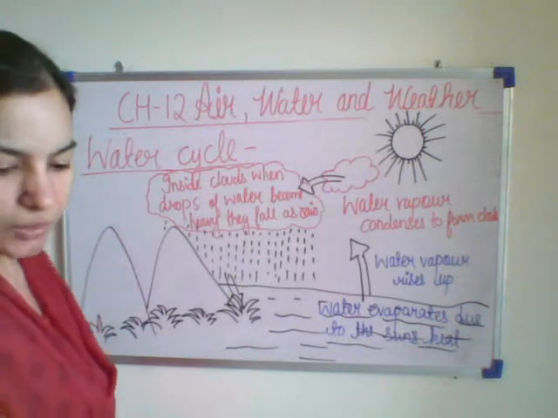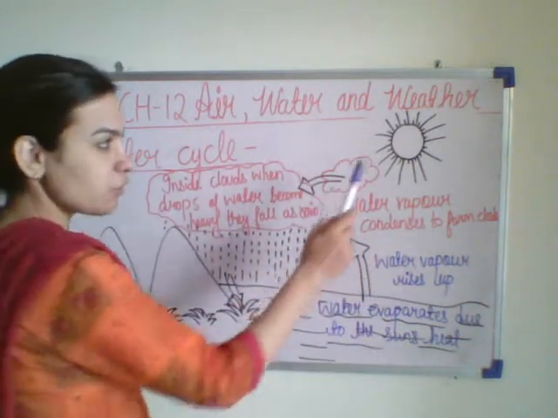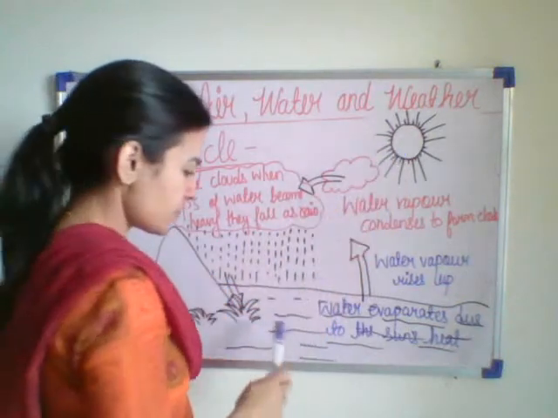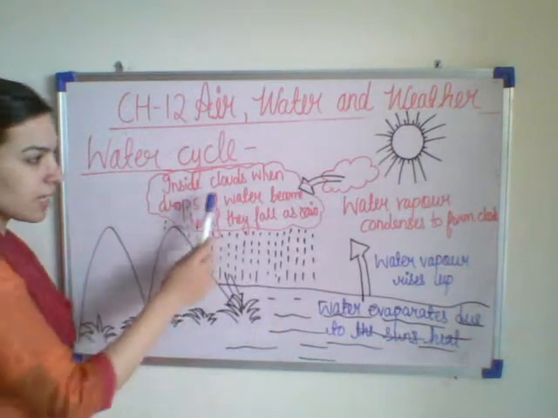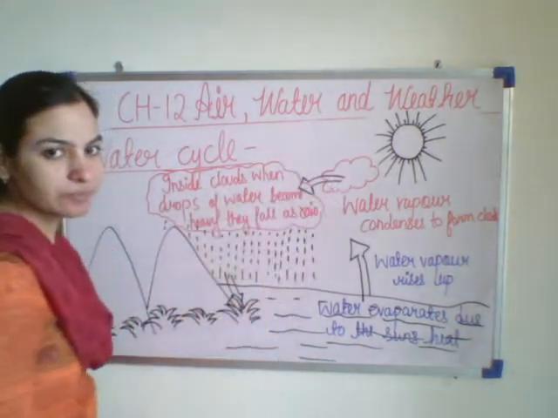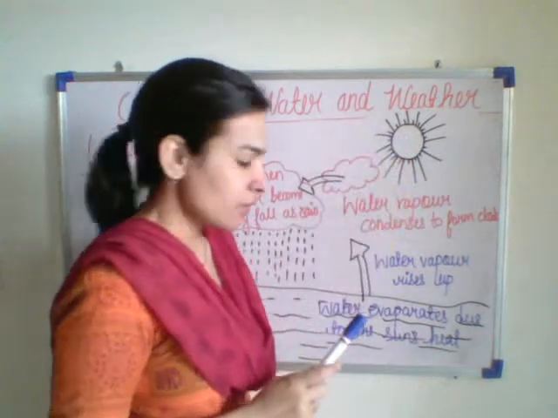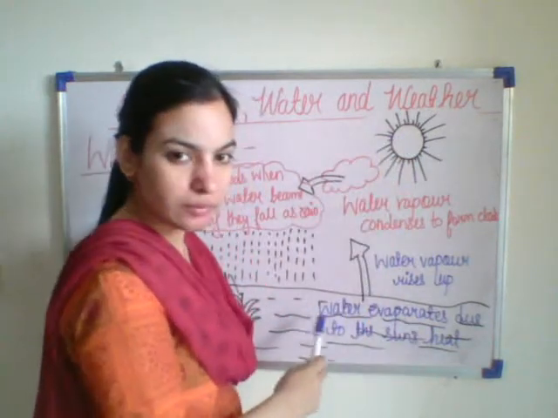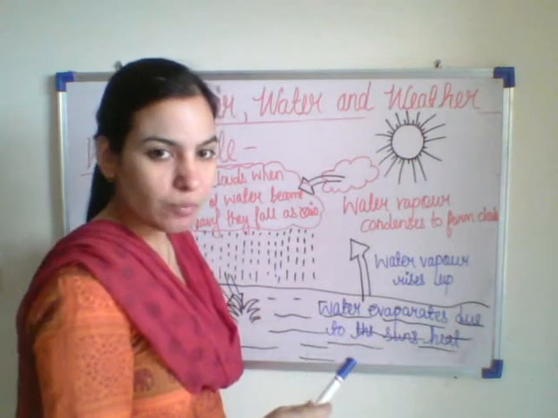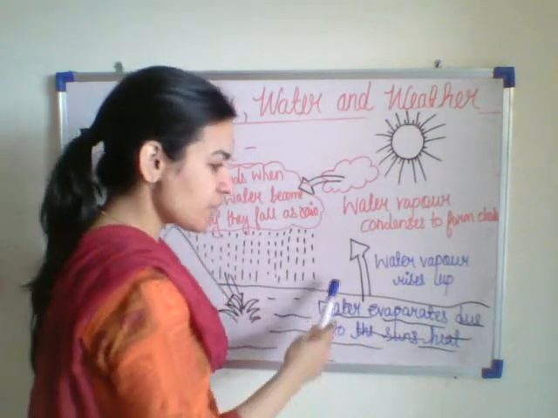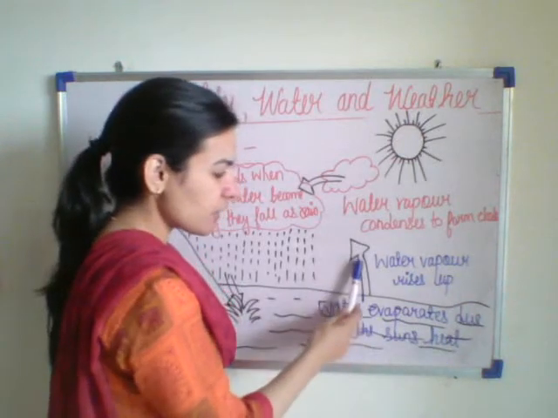First of all, what you can see in this flow chart is the sun. This is the river, these are the mountains and these are the clouds. Now what happens when the sun rises? It heats the water and the water becomes warm. When the water becomes warm, what will happen? It will evaporate. Due to the sun's heat, the water will evaporate.